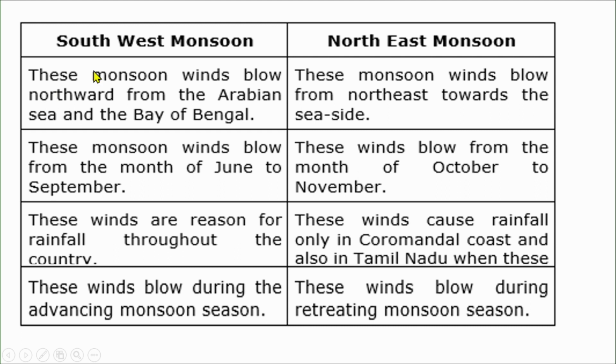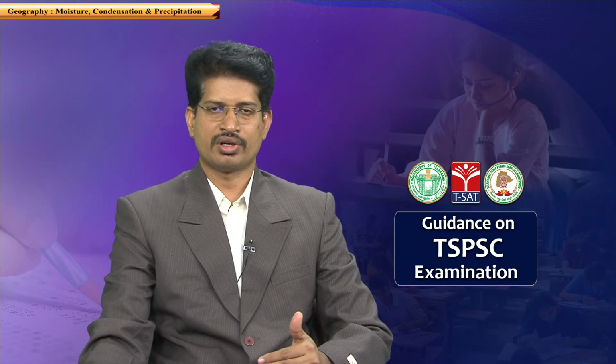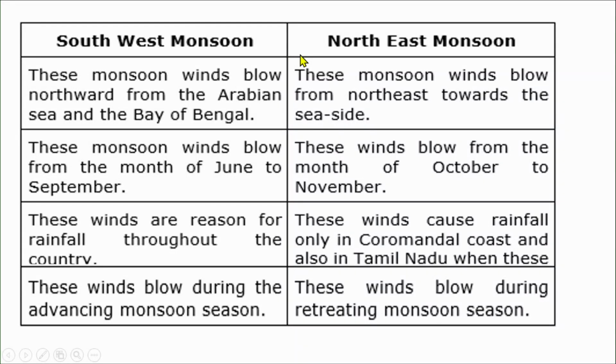Southwest monsoons blow from the southwest towards the northern part of India, from the Arabian Sea and Bay of Bengal. The northeast monsoon winds blow from the northeast towards the south, towards the sea, so they blow from the northeastern direction to the southwestern direction. That is the fundamental difference. The southwest monsoon winds blow from the month of June to September. This is the time duration of the flow of southwest monsoons.